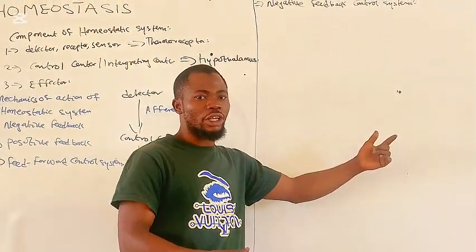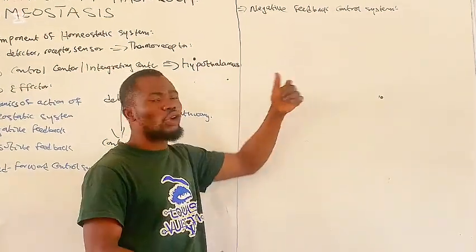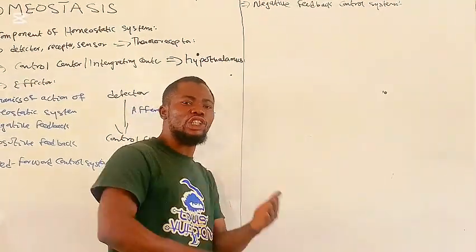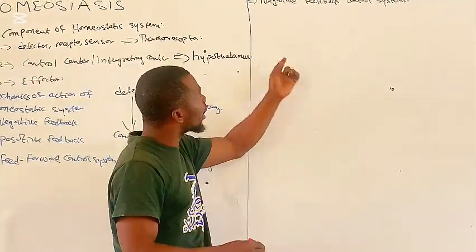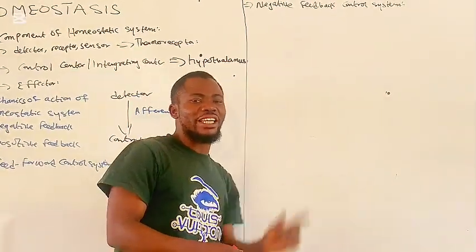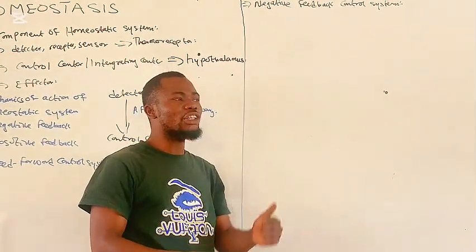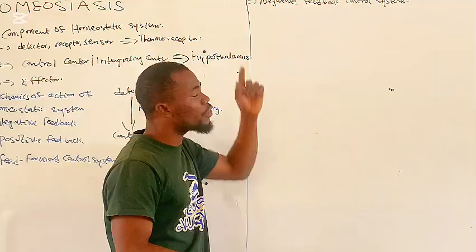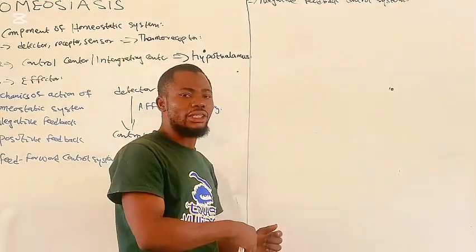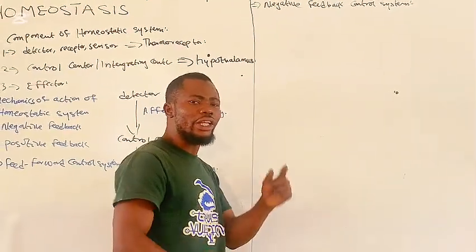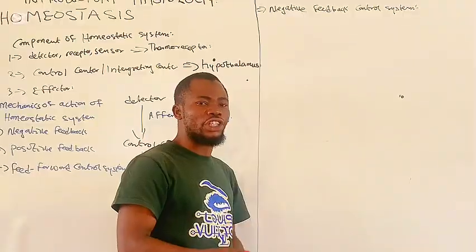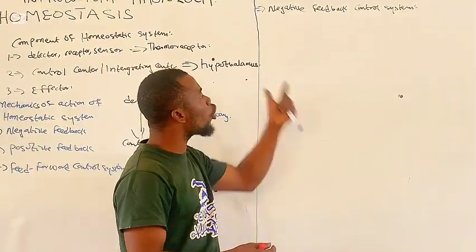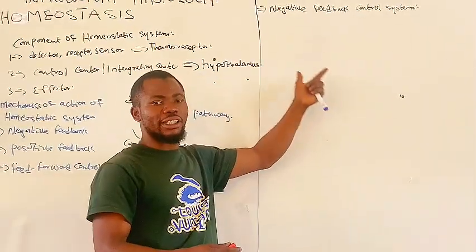In the negative feedback control system, if the change is positive, the negative feedback will react in a negative way. And if the change is negative, the negative feedback will react in a positive way. So it usually reverses the direction of the changes, and it is the most common feedback control system.